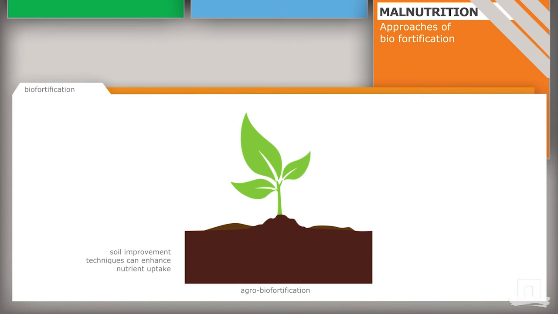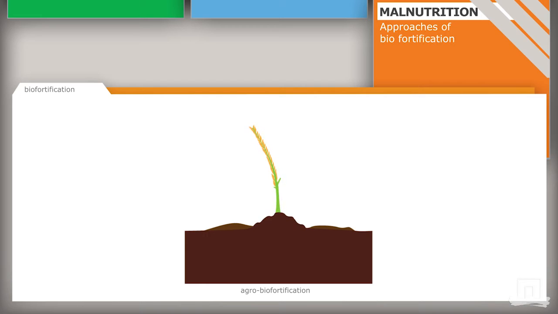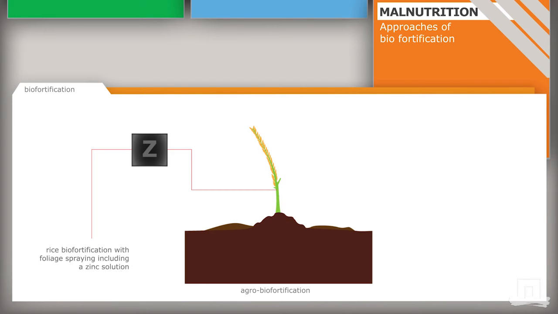Techniques used to improve soil quality can also enhance nutrient uptake, such as tillage techniques, weed management, water supply practices, pH control, and the use of ash or animal dung to enrich the soil. An example of this approach is the biofortification of rice through foliar spraying using a zinc solution.